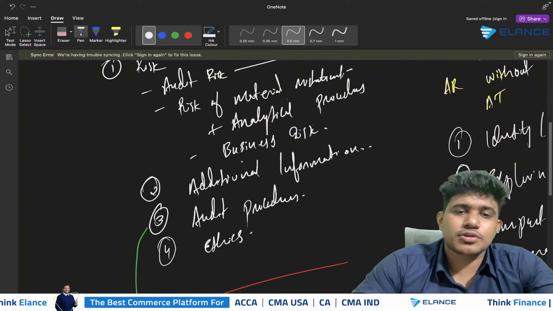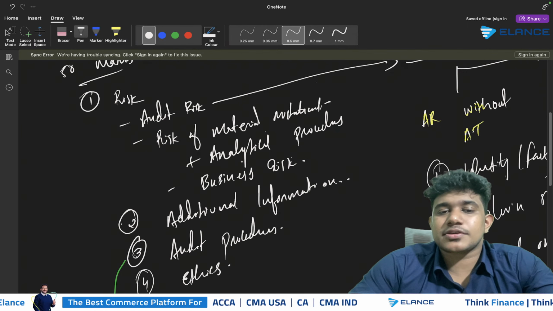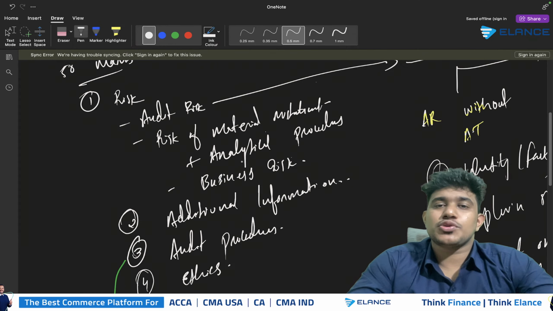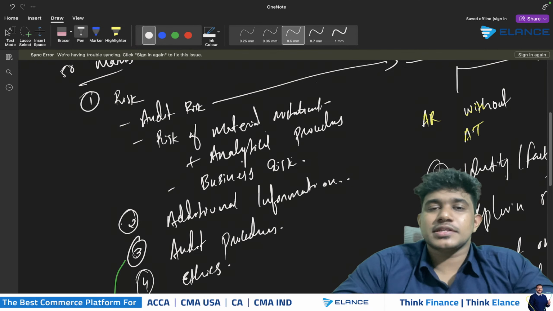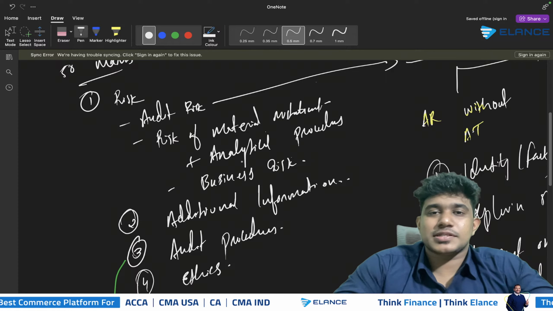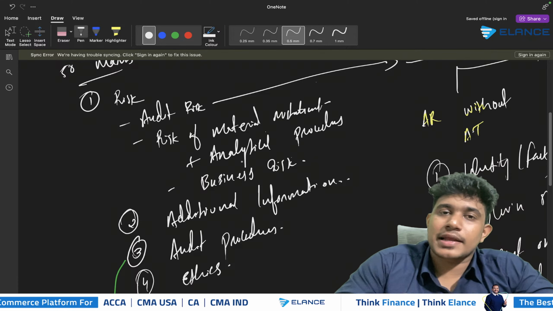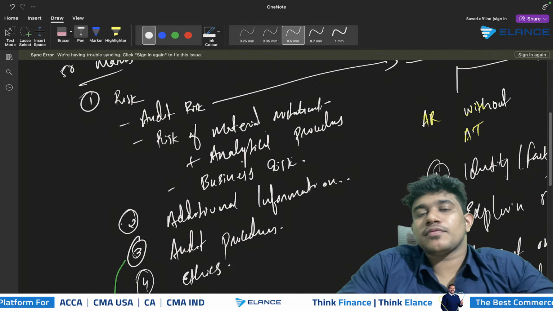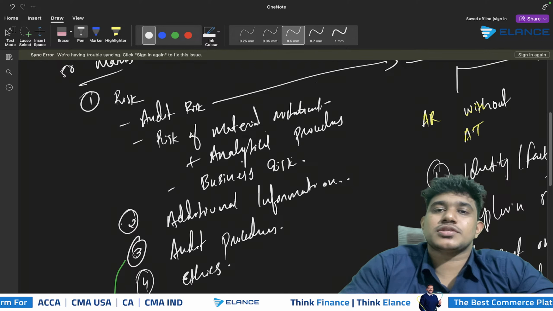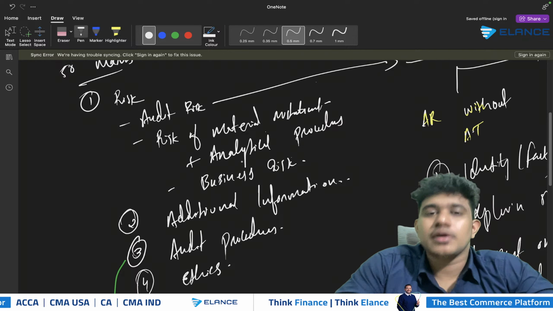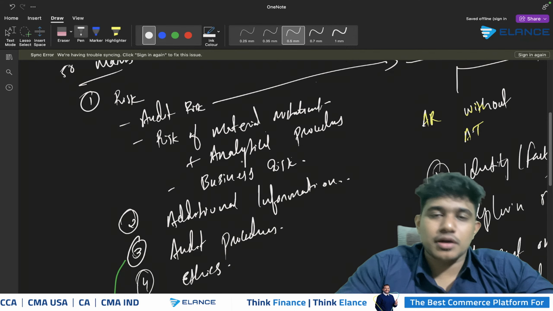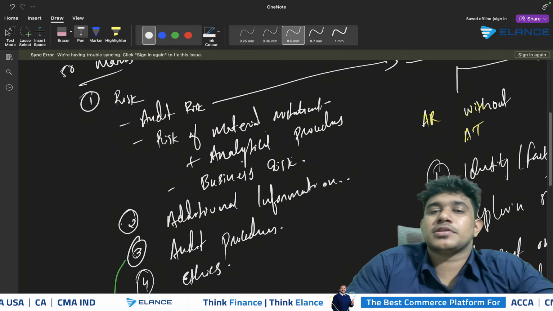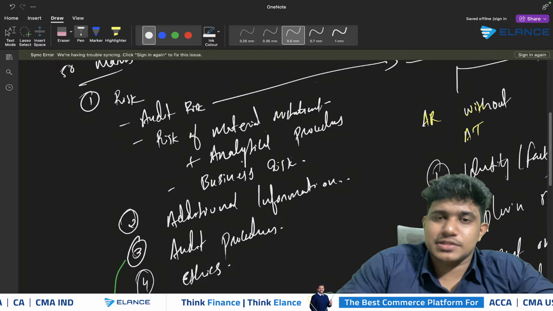In addition, when you write an answer in relation to additional information, you should consider the additional information you are required to obtain to understand whether there is any actual possibility of mistakes in the company's financial statements. To analyze the risk, you will be required to obtain additional information. The examiner will ask you to provide the list of additional information you require. In that case, you need to properly mention the document or information you require, plus the purpose for obtaining that document, as we discussed yesterday.